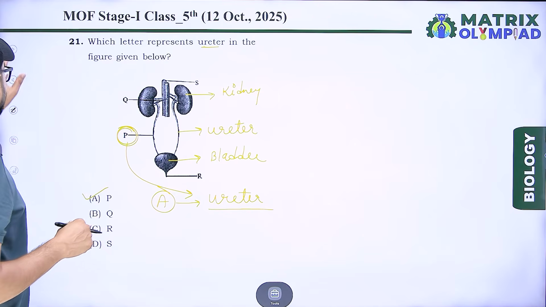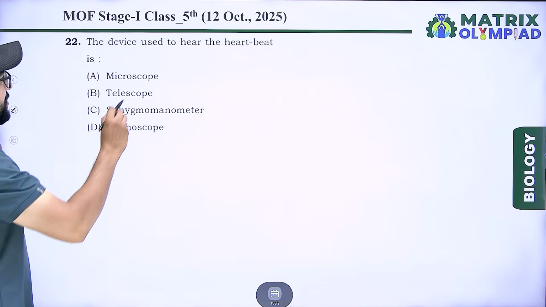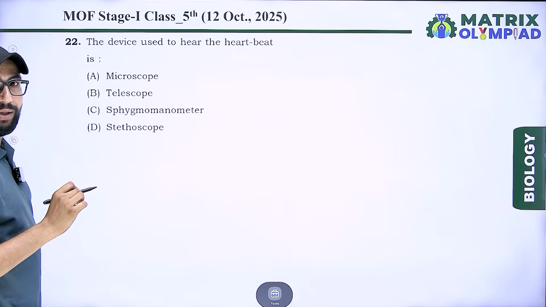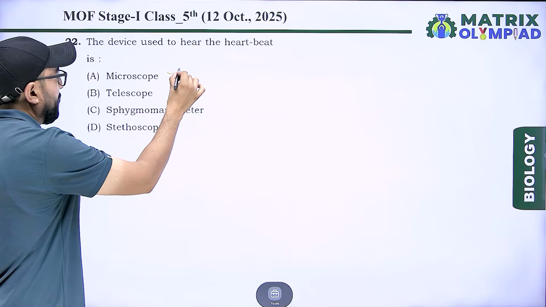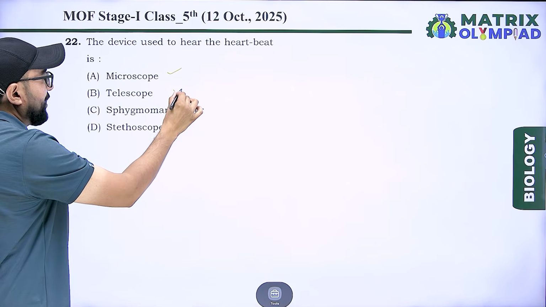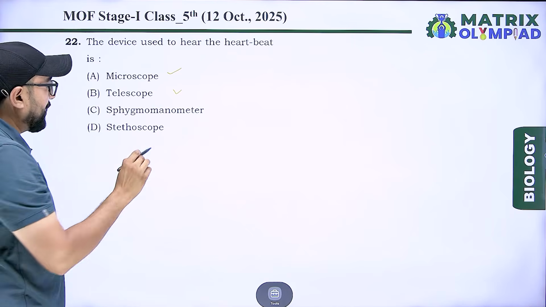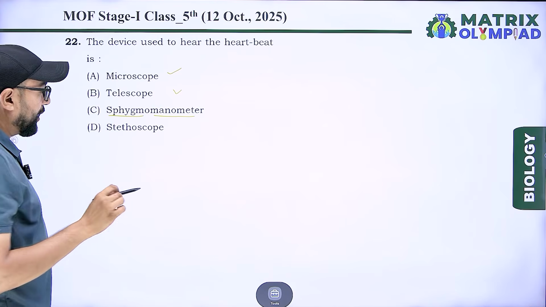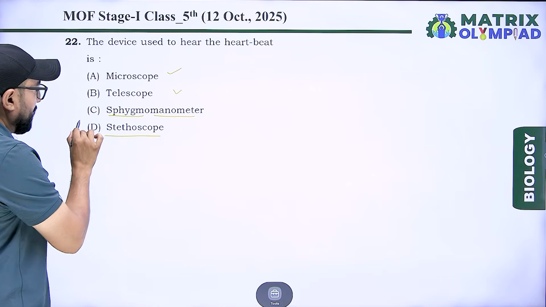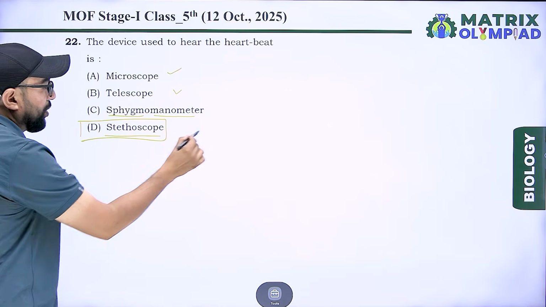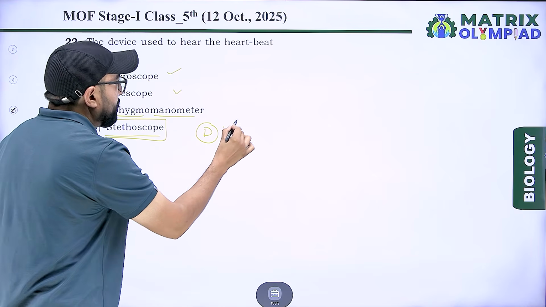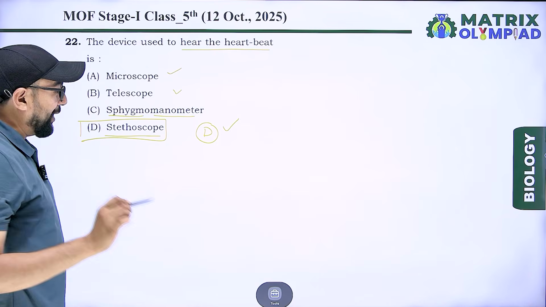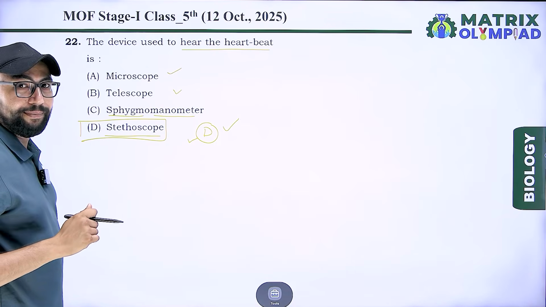Next question is: the device used to hear the heartbeat is option A, microscope, option B, telescope, option C, sphygmomanometer, and option D is stethoscope. Option D, stethoscope, is used to hear the heartbeat. Our right answer is option D.